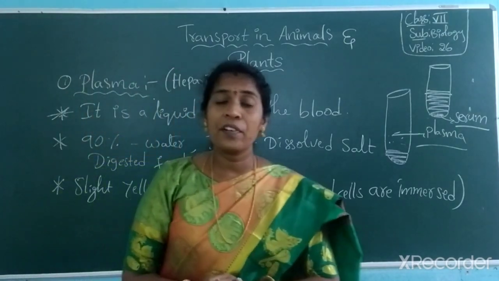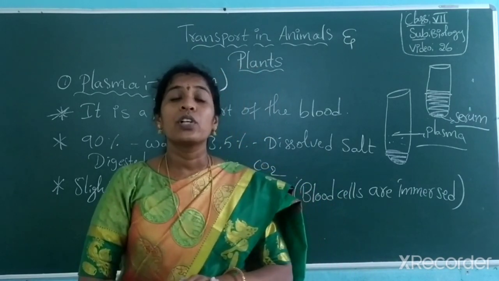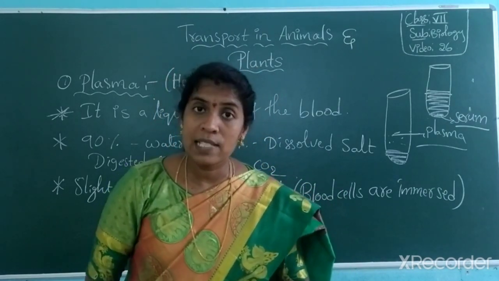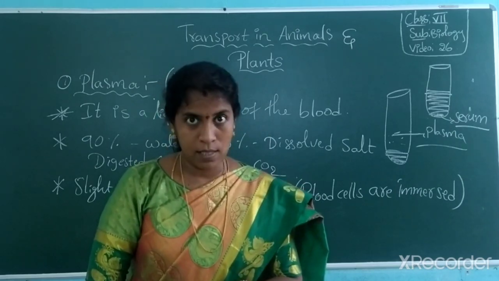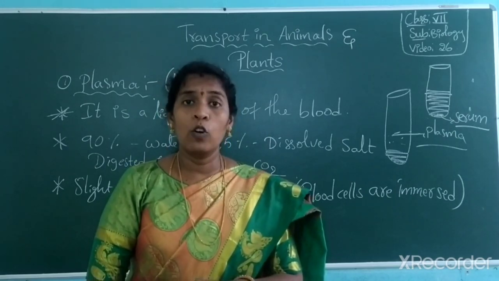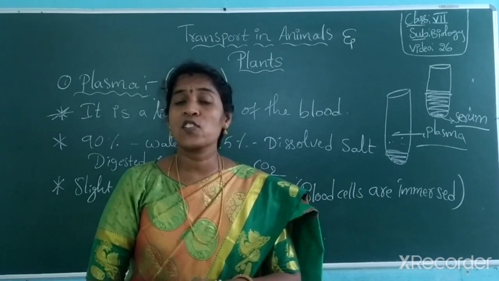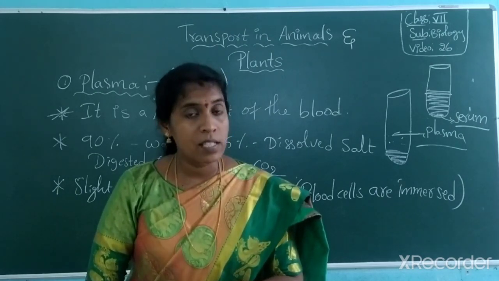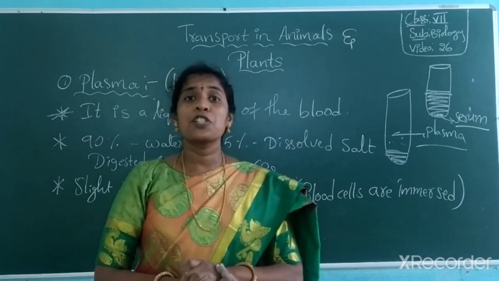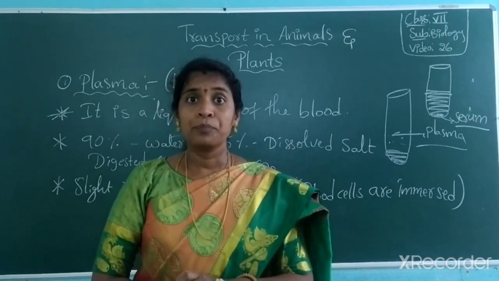So in the next class, we look at red blood cells, white blood cells, and platelets, with the blood vessels, arteries and veins. Okay students, I hope today you enjoyed and understood my class. Today I continued with the circulatory system of a human. It is also called the transporting system.